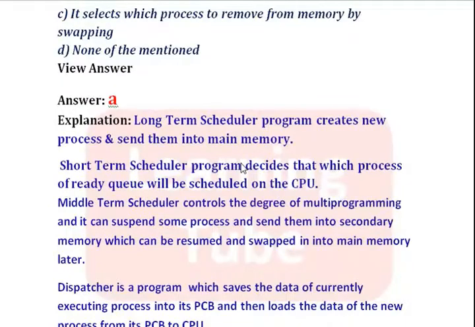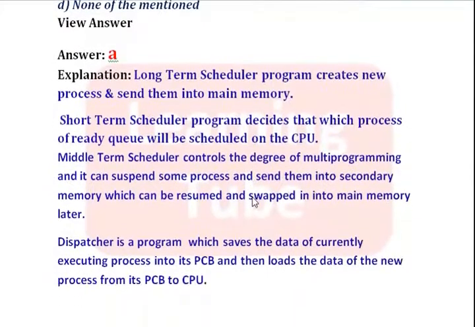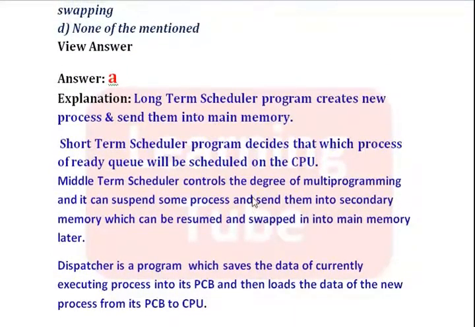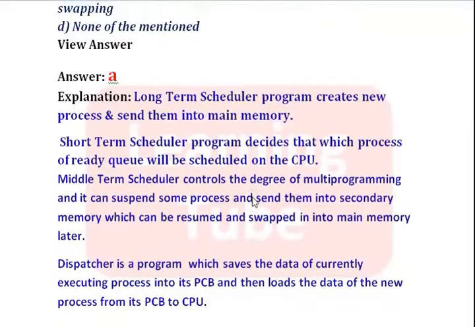Middle-term scheduler is a program that controls the degree of multiprogramming, and it can also suspend some processes and send them into secondary memory, which can be resumed and swapped into main memory later on. And similarly, dispatcher is also a program which saves the data of the currently executing process into its PCB and then loads the data of the new process from its PCB to CPU.